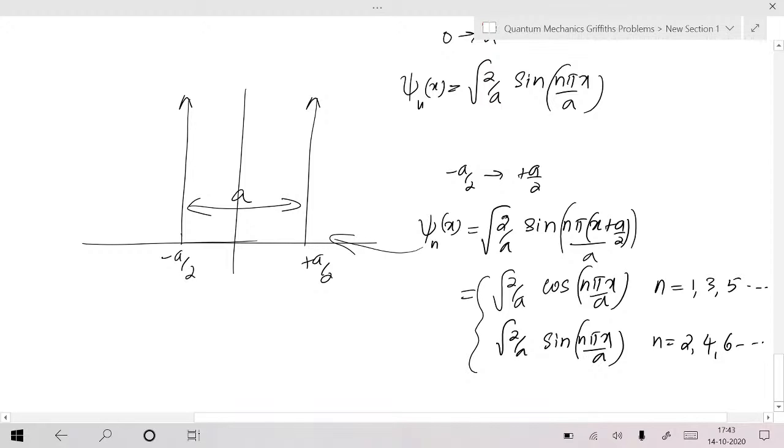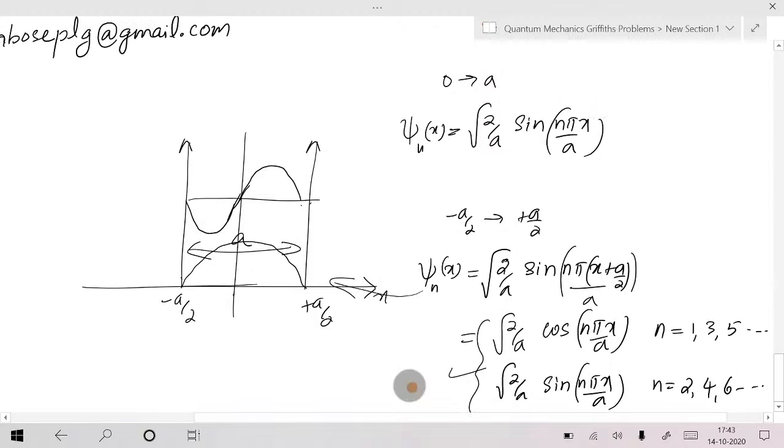I think even functions are taken as cosines and odd ones are taken as sines. The ground state should be cosine, am I right? Ground state means n equal to 1. That's how I remember. Yes, ground state means n equal to 1, and that should be cosine. Why? At x equal to 0 your wave function should be non-zero. Remember, the shape of the wave functions is the same as for the box from 0 to a. They will not change. Mod psi square will not change. That's why the ground state should be a cosine function. Am I right about this one? Yes, this is right.